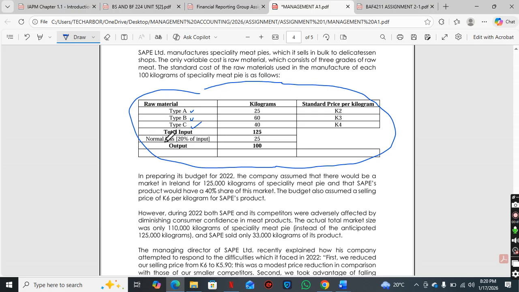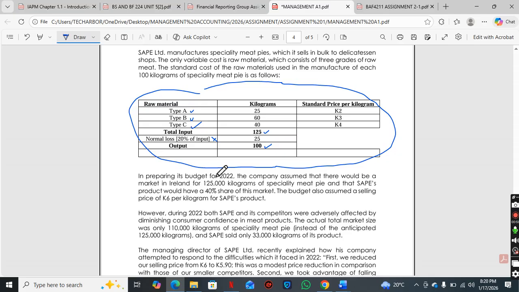And we've also got a normal loss. Basically, if we put in a total of 125 kilograms, 20% is lost, and we produce 100 kilograms. So we need to take note of this.